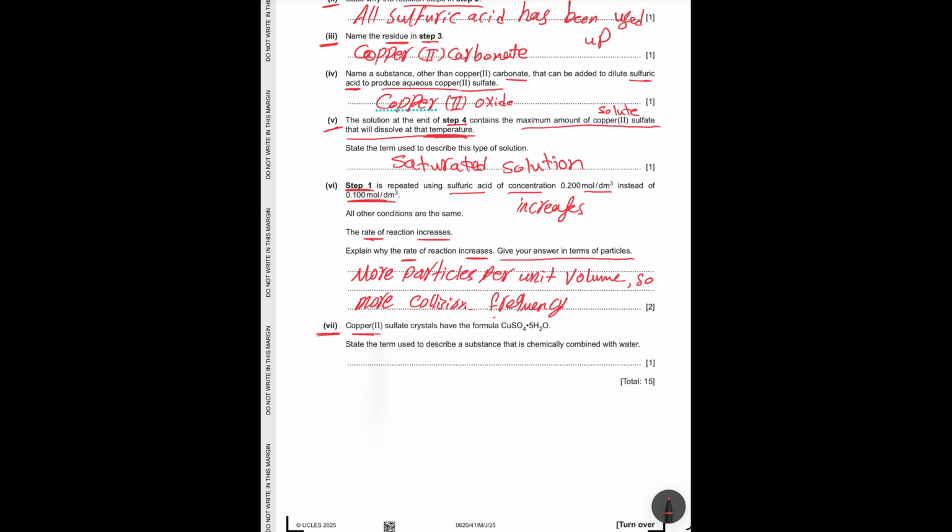Number 7. Copper sulfate has this formula. State the term used to describe a substance that is chemically combined with water. So if you have any substance that is chemically combined with water, we call this hydrated.